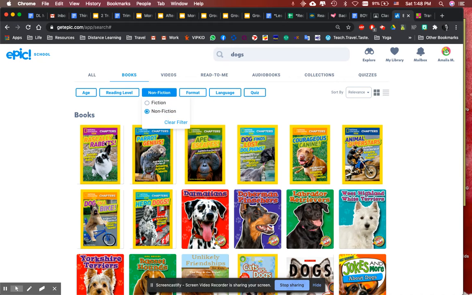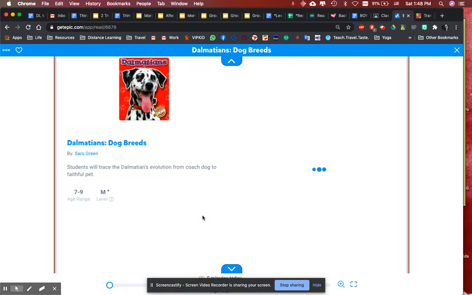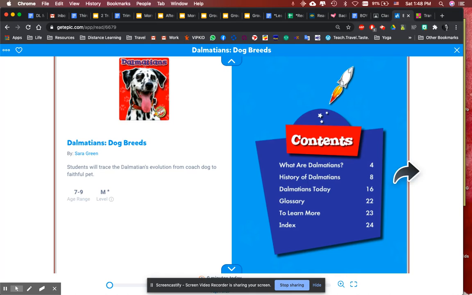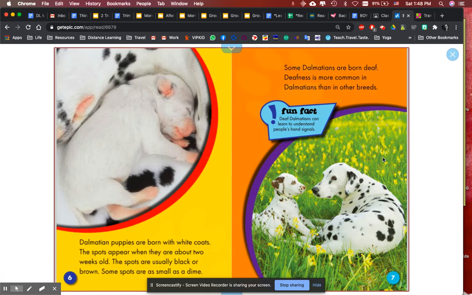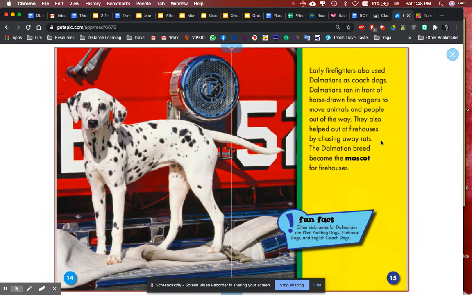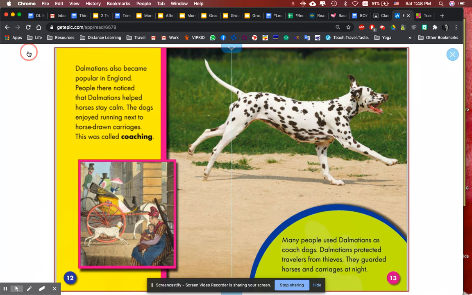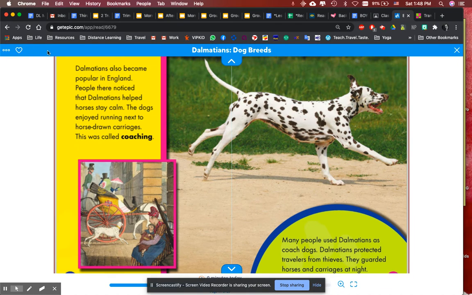Okay? Something really awesome is if I choose a book, let's say about Dalmatians I want to read. And maybe I read some of it. Maybe I read some, but I don't finish and I want to save this book to come to on another day. If you click at the top again, you see this heart? That means it's like you favorite the book.